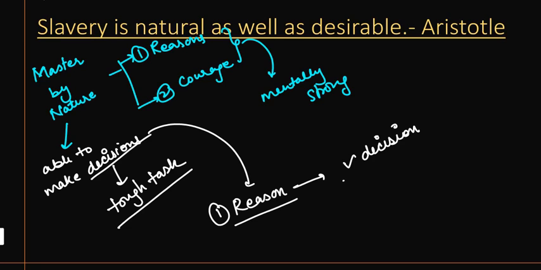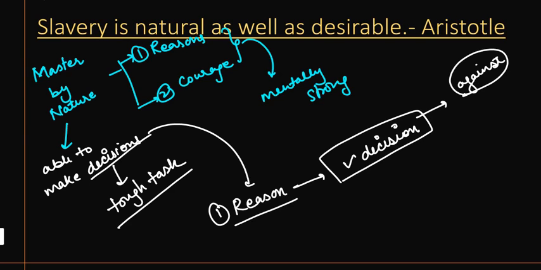Even if you have taken a right decision, many people may argue against it. In order to stand by your decision, you need courage.